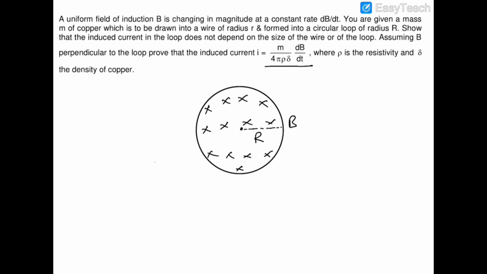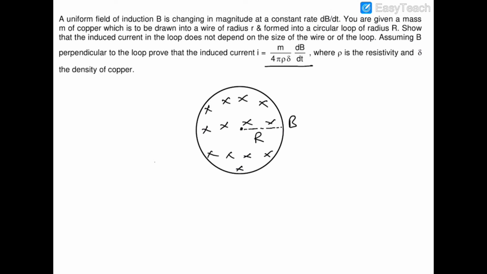In this question, there is a copper wire of some cross-sectional radius small r, and this wire has a resistivity of rho and its density is del. Now this wire is molded in the form of a circular loop of radius capital R, and we have associated a time dependent magnetic field with that loop, which is changing at the rate dB by dt.